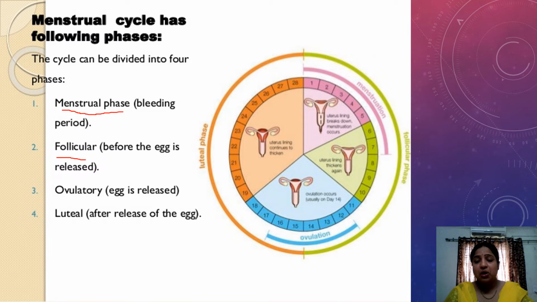After that comes the ovulatory phase. During this phase, the egg is released from the ovary. After that is the luteal phase. Once the egg is released, it is maintained in the fallopian tube for fertilization. Till that period, the corpus luteum produces progesterone. If there is fertilization, there is continuous production of progesterone. If there is no fertilization, it degenerates into the corpus albicans. So the phase after the release of the egg is called the luteal phase.